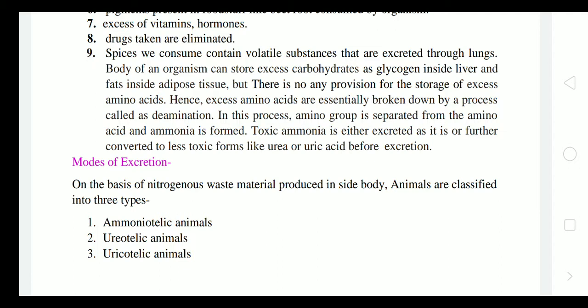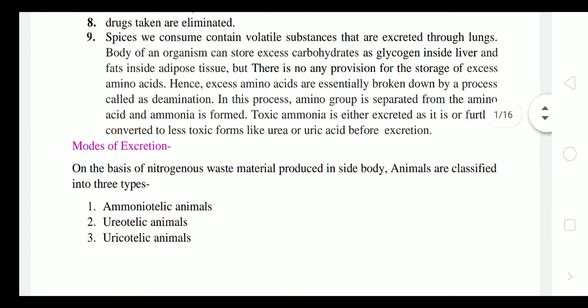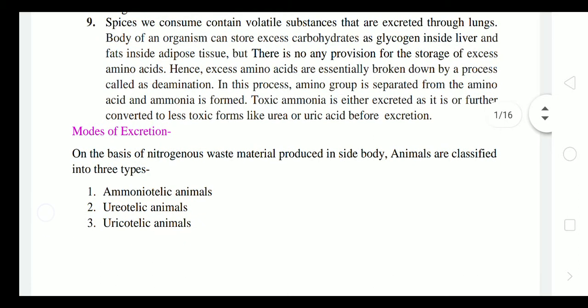Drugs taken are eliminated. Drugs, that are the medicines, if taken, that are in the form of protein, are also eliminated by the process of excretion. Generally we consume spices which contain volatile substances, because of that it gives a kind of inflammation sensation, and they are also excreted through the lungs in volatile form.